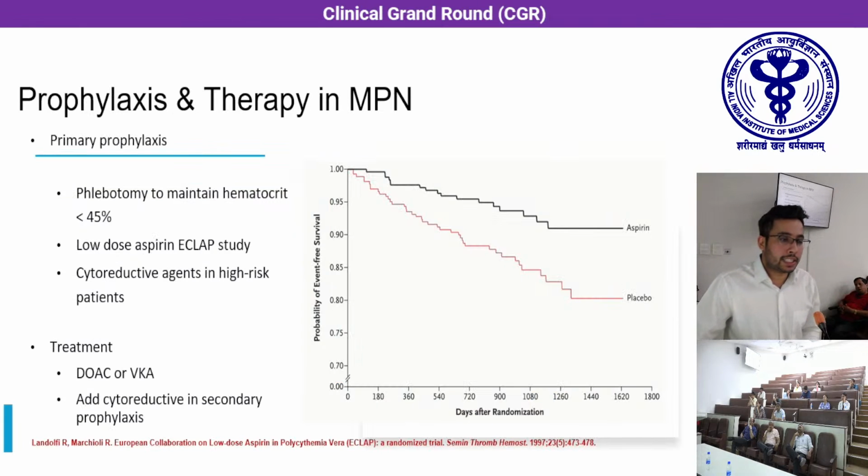Now, coming to hematological malignancies, the three common hematological malignancies are myeloproliferative neoplasm, multiple myeloma, and acute leukemias. For myeloproliferative neoplasms, the primary prophylaxis includes phlebotomy to maintain a hematocrit of less than 45%, low dose aspirin, as was seen in the ECLIPSE study, and a cytoreductive agent to be given in patients with high risk disease, that is age more than 60 years and a history of prior VTE. The treatment includes either a DOAC or vitamin K antagonist and adding a cytoreductive therapy in the secondary prophylaxis.